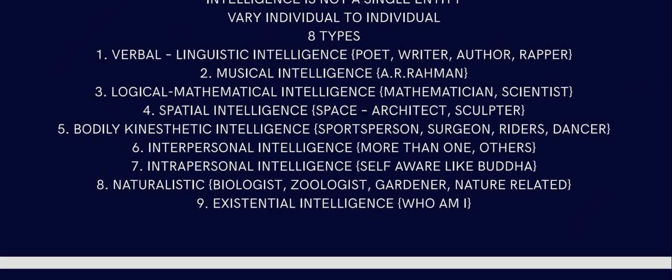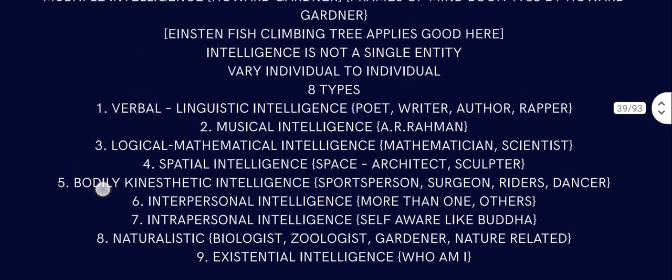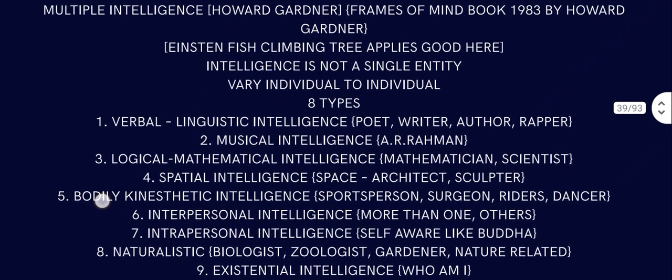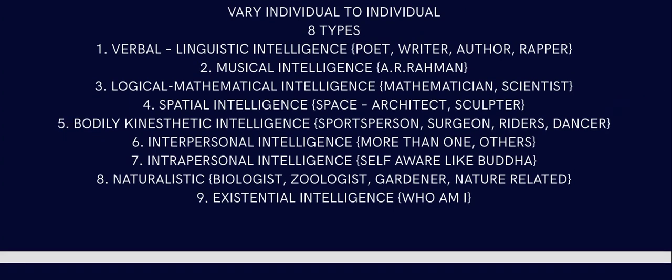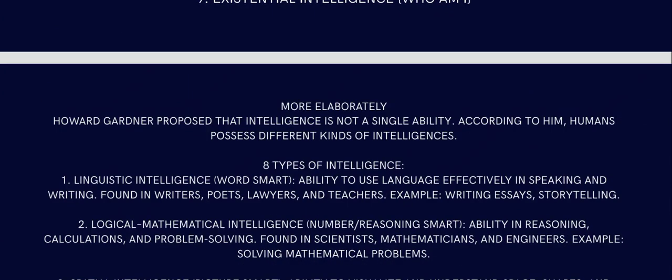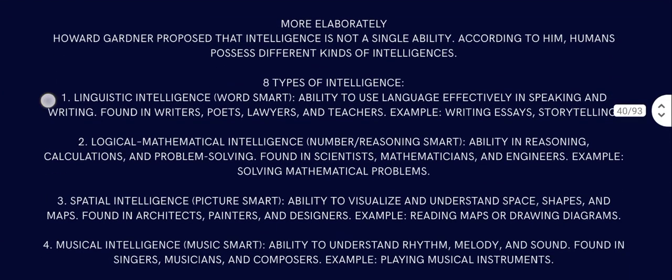That is just an example. That's where you understand your own intelligence, your own emotion, your own cognition, your own metacognition, that is intrapersonal. Then comes naturalistic intelligence, that is biologist, zoologist, gardener and naturalist. And the ninth one, at the very last, Howard Gardner proposed existential intelligence, where you become spiritual and ask who am I, what is my purpose and all that. So let's understand that more elaborately.